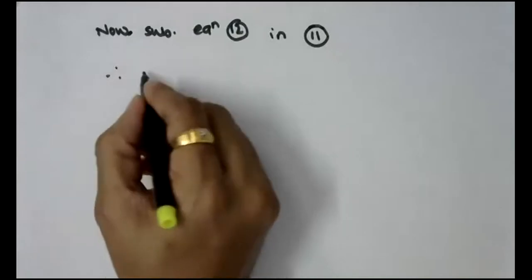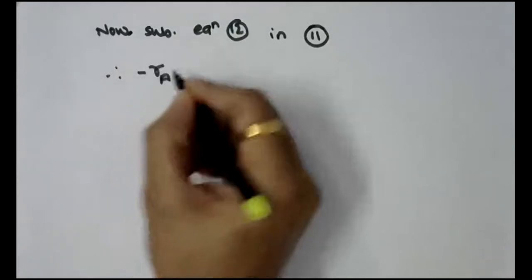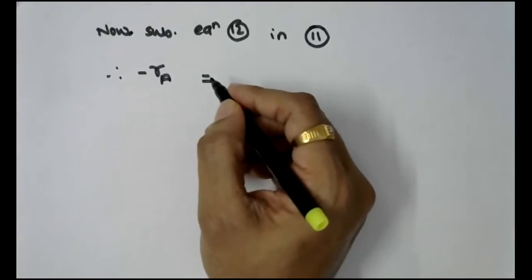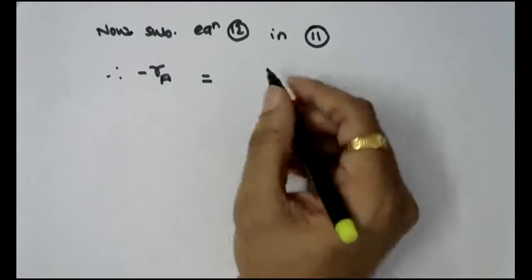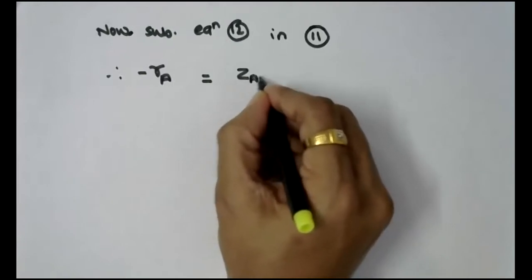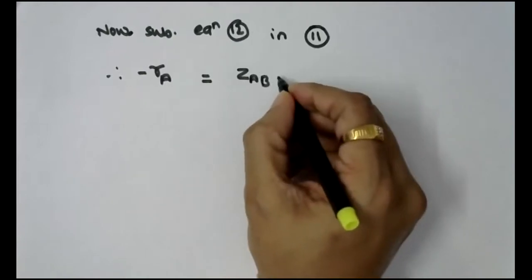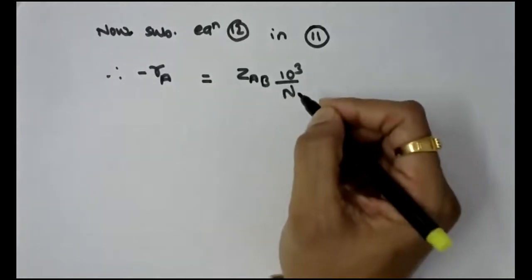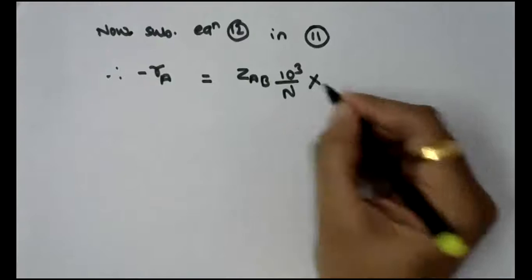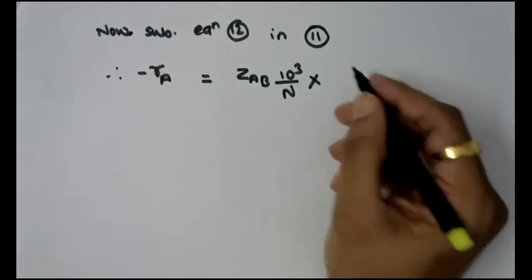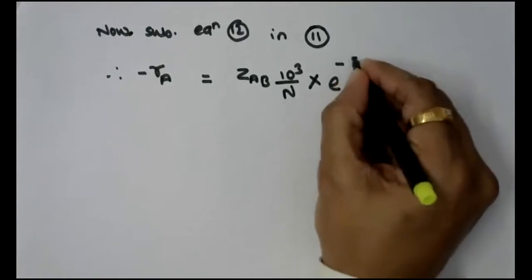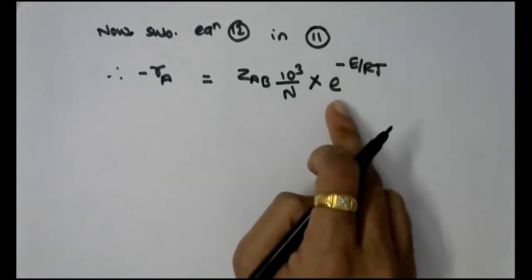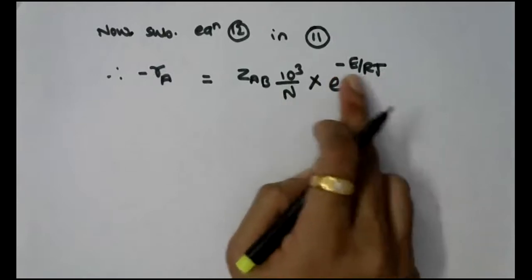Therefore, we get minus RA is equal to collision rate in mole per liter per second, and that is equal to ZAB into 10 raised to 3 divided by N multiplied by the fraction of energetic collision, that is, number of collisions multiplied by e raised to minus E by RT.